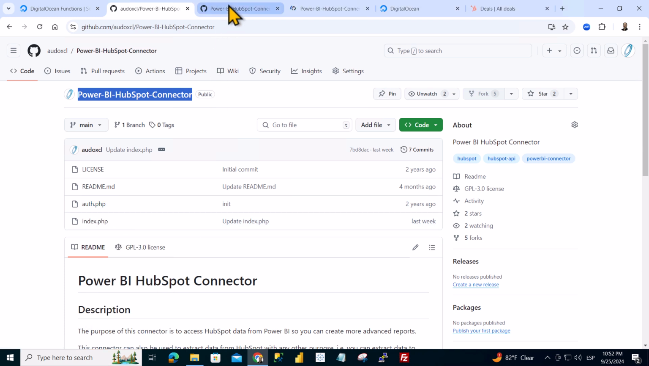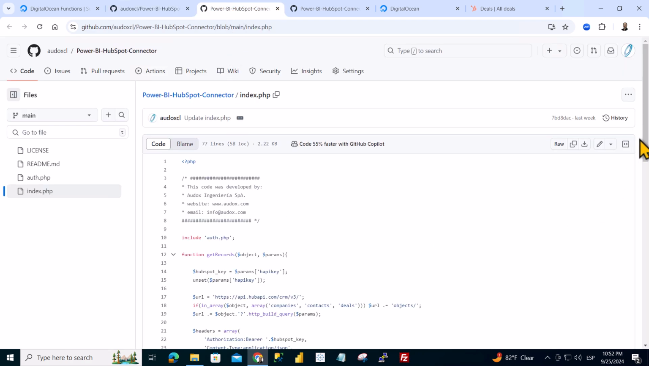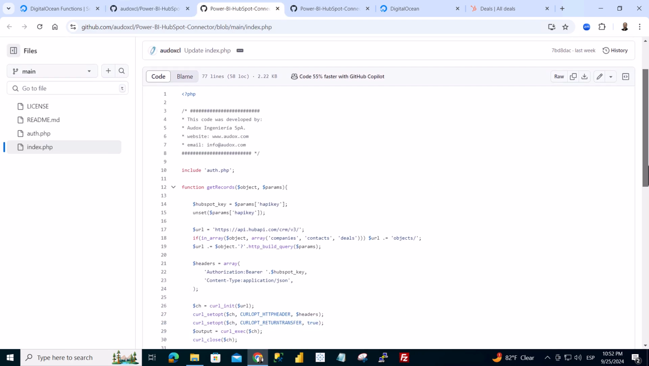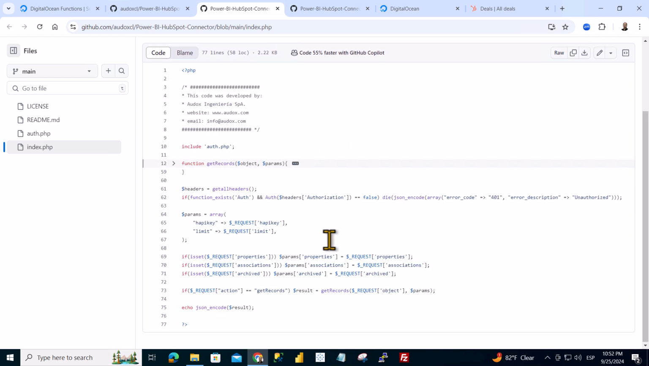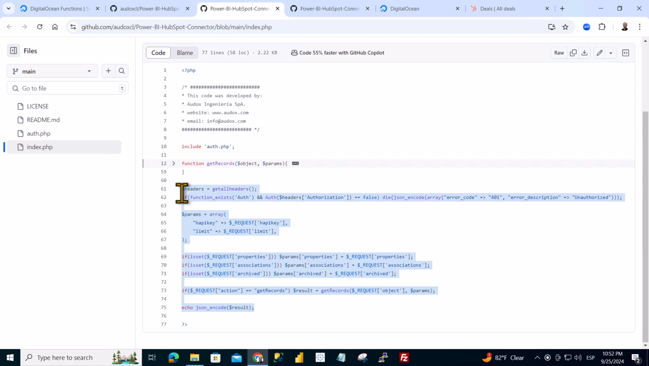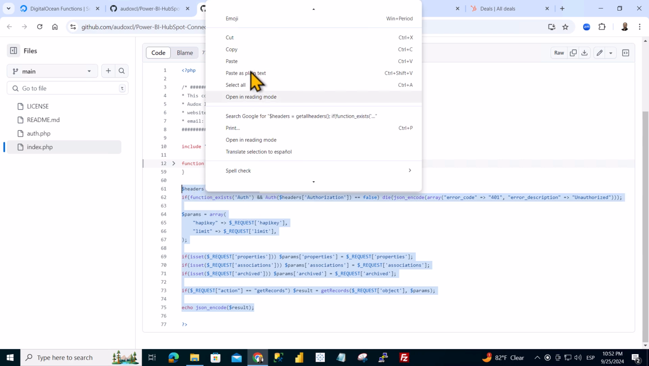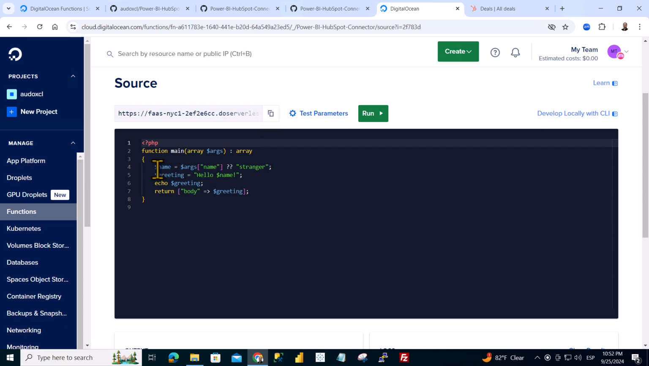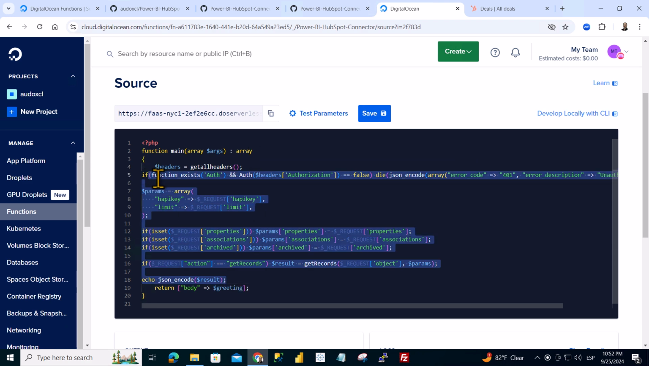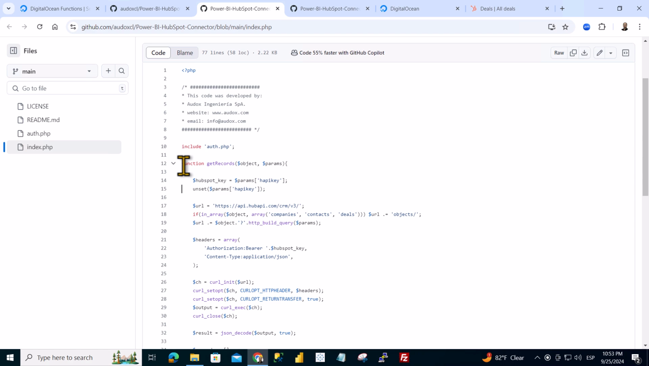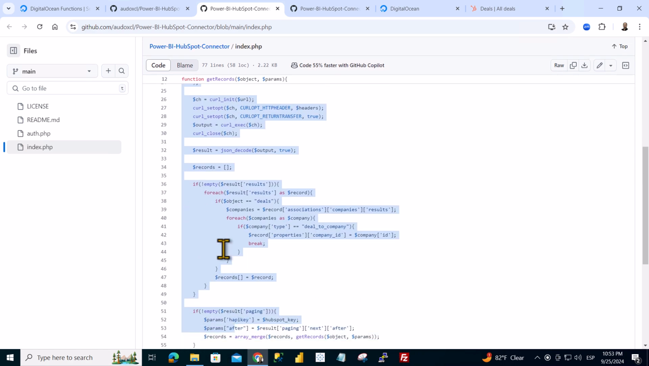We will first copy the main code from the index.php file, which goes inside the main function. We copy the getRecords function above the main function.